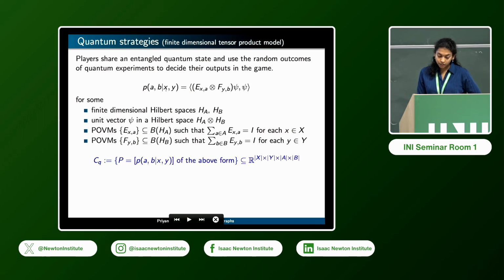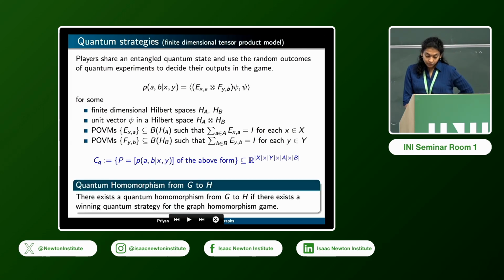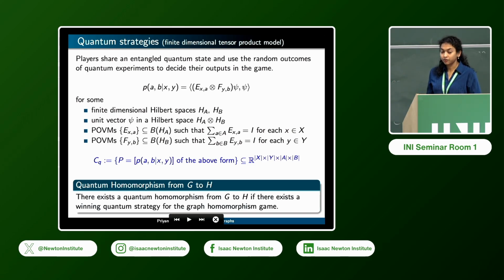Then the joint behavior of the players is given by this condition: the probability that the players respond with a and b given x and y is given by this formula. There are different mathematical models that one could use for these quantum strategies, and in particular this is the finite dimensional tensor product model. If there is a winning quantum strategy for this graph homomorphism game, then we say that there exists a quantum homomorphism from G to H.